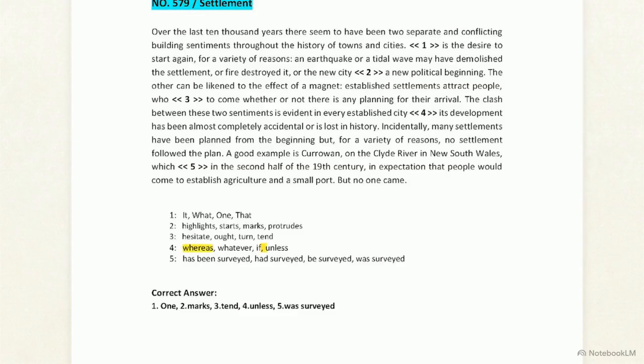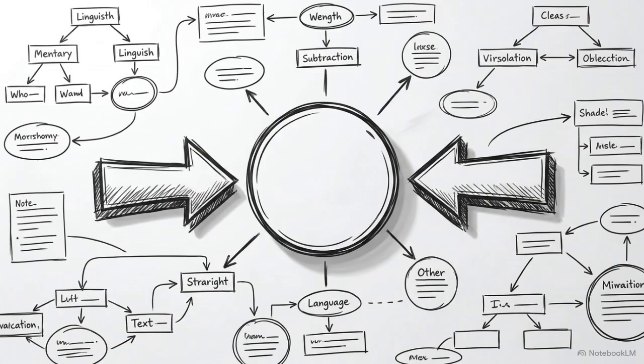"Whereas" and "if" fail to create the necessary exception to the rule, and "whatever" creates a noun clause that doesn't resolve the conflict between the 2 statements. "Unless" is the only word that creates the required logical hinge, stating that the pattern is visible except in cases where history has obscured it. When you see ideas clash within a single sentence, the connecting word must act as a conditional anchor.